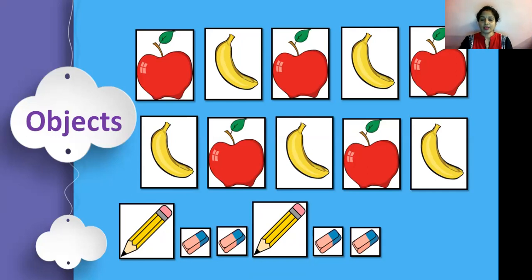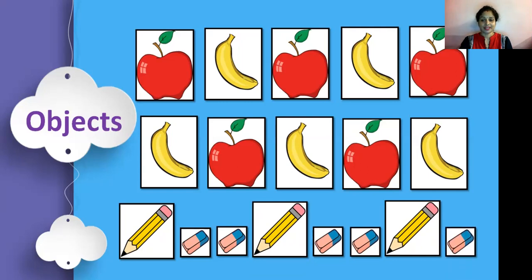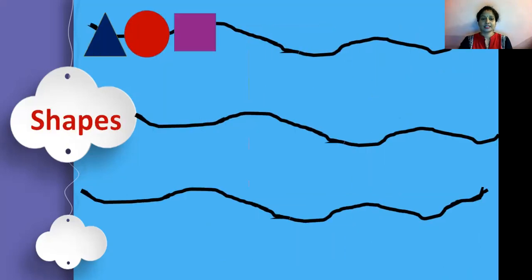So can you tell me which will come at the next part? Pencil. Yes, you are right. And what comes next? An eraser. So do you see in all these two patterns, what we are repeating? We are repeating two things in a certain interval of time. So this is the pattern of objects or pattern of things. Next is the patterns of shapes. Yes, tell me.